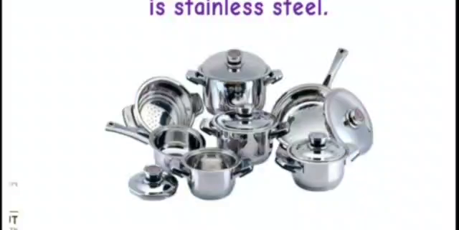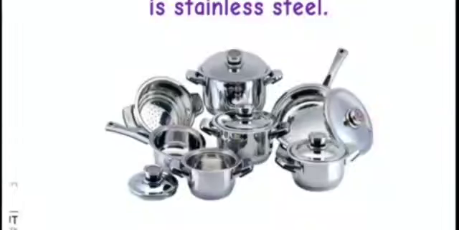Children, have you heard of stainless steel? Most of the steel that we use at home is stainless steel. It is steel that does not rust. It is made mainly of iron, but metals like carbon, chromium, nickel and manganese are mixed with the steel.